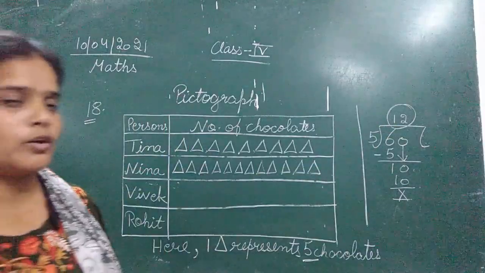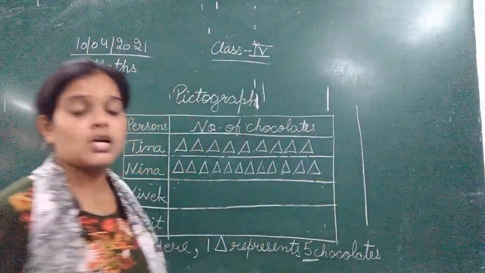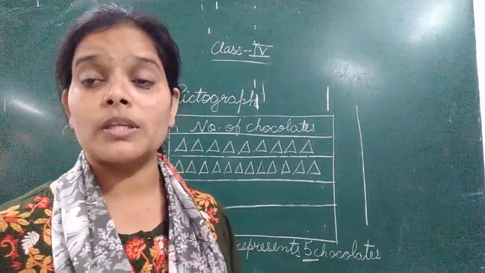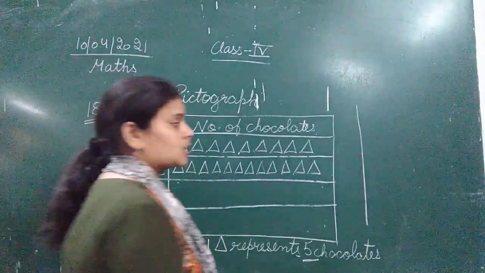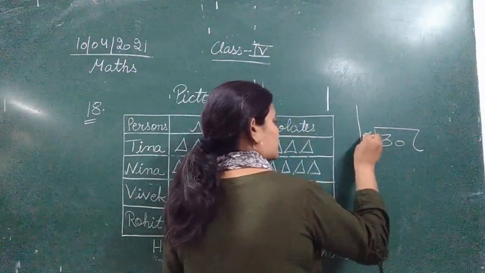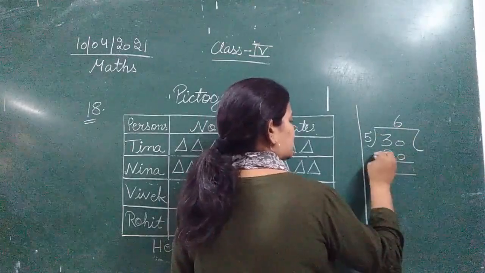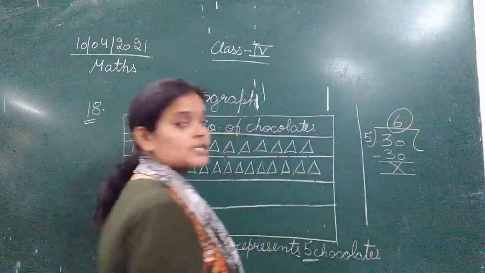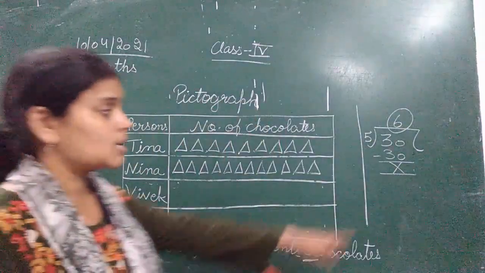Clear? Chaliye. Now third person who has sold some chocolates, that is Vivek. So how many chocolates are being sold by Vivek? So Vivek has sold 30 chocolates. Vivek ने कितनी chocolates बेची हैं? That is 30. So 30 chocolates divided by 5. 5 sixes are 30. 30 minus 30, nothing will be left. The number of triangles we will make, that is 6.